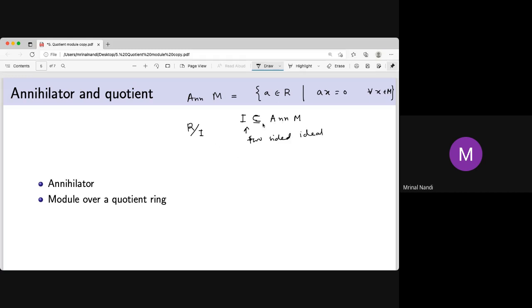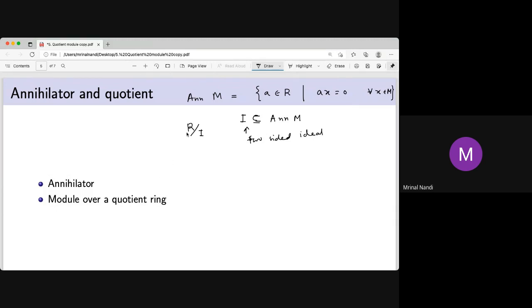The basic idea is that an element a in the annihilator behaves like a 0 for all elements of M. That is the basic idea. So the elements from the annihilator look like a 0 to the elements of M. For any element x in M, an element of the annihilator is like a 0 to that x.